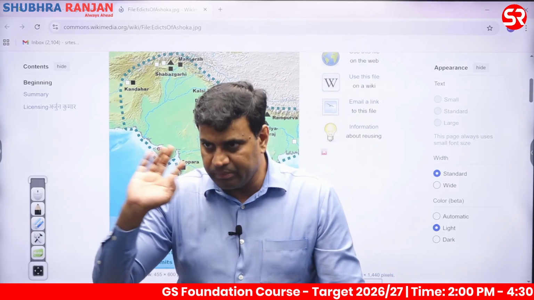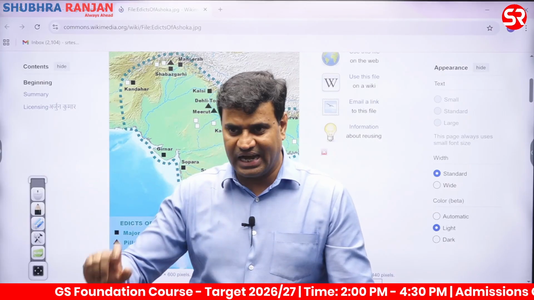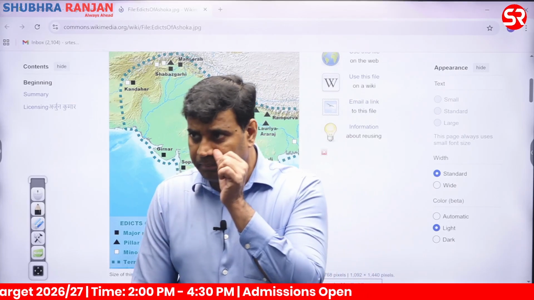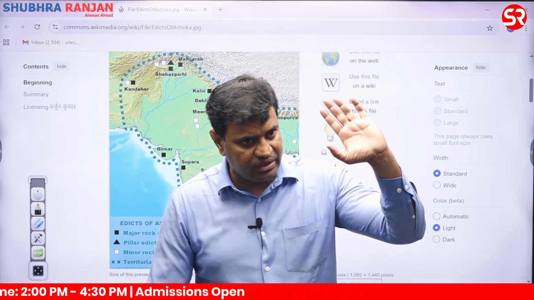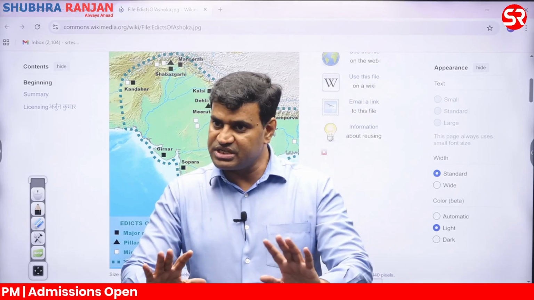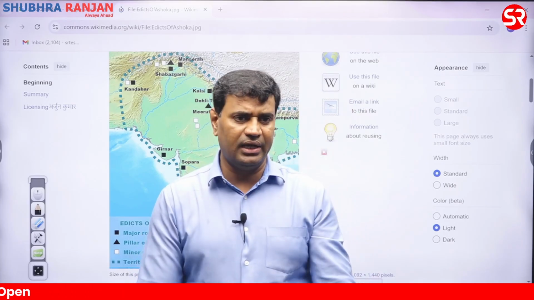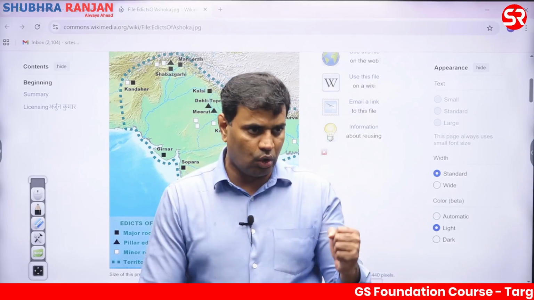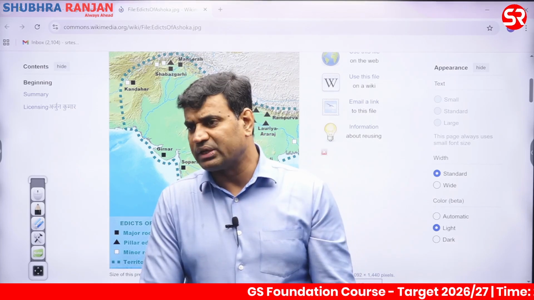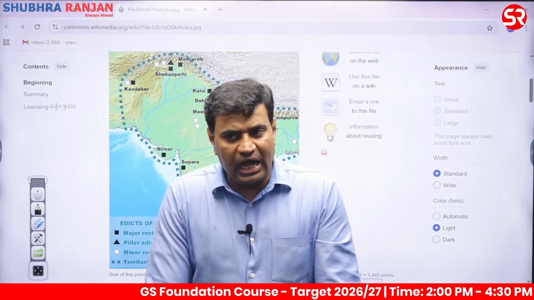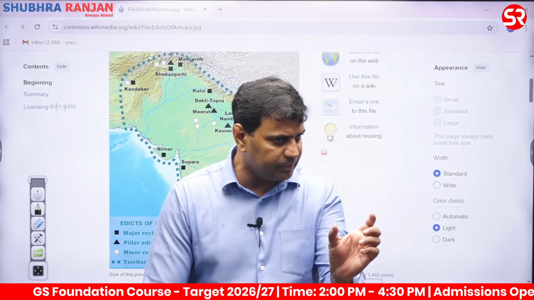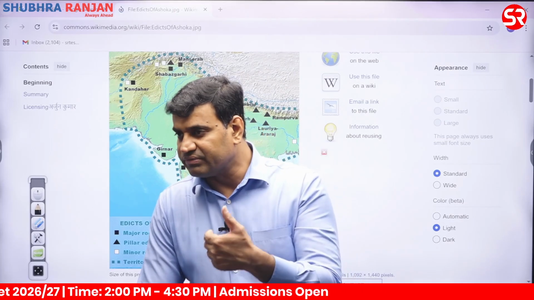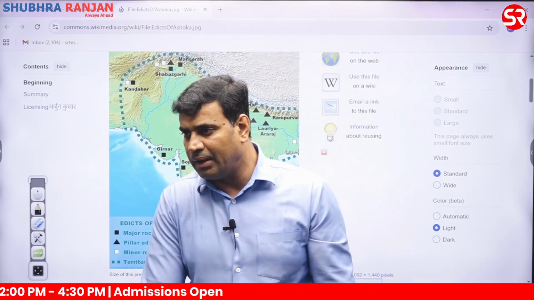So the 14 major rock edicts, 14 minor rock edicts, and 7 pillar edicts of Ashok are all written in the Prakrit language and in Brahmi script, except in the northwestern part of India. These inscriptions were found, but there was still a mystery. No one was able to correlate whether these inscriptions belonged to Ashok, because they all mentioned a title, Devanam Piyadasi, which in Prakrit means very close to God, very dear to God. But no one was able to identify who this person was.